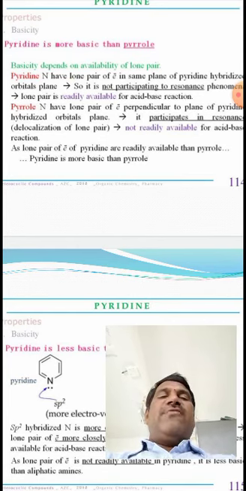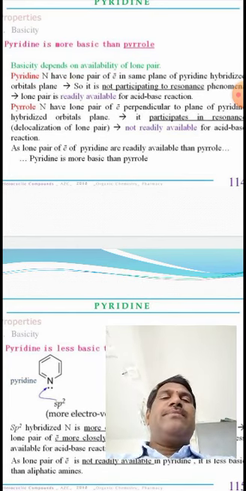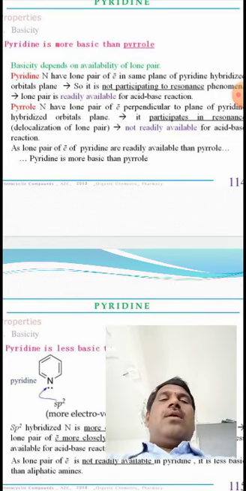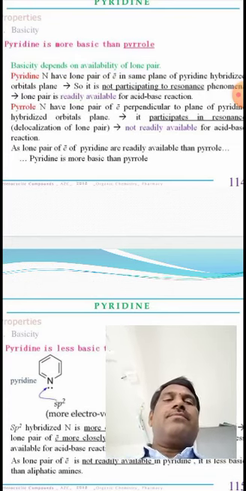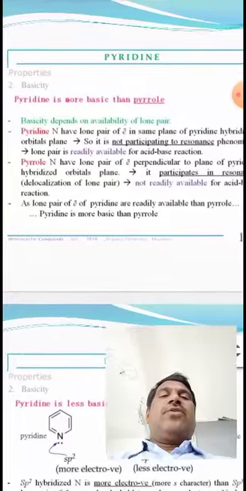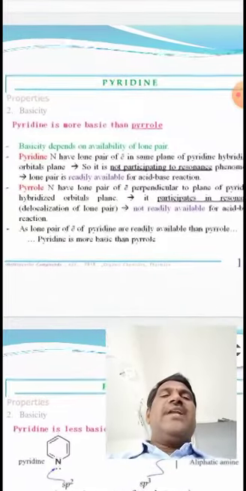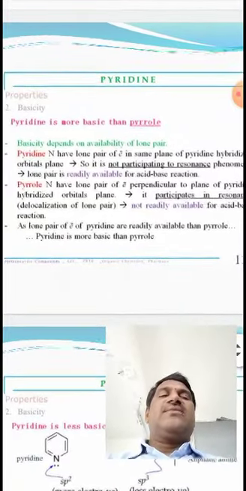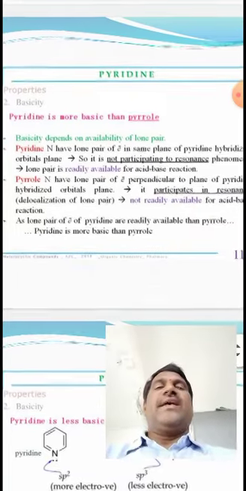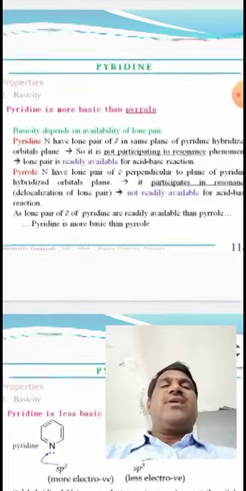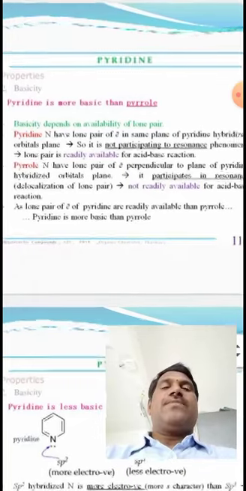So as the lone pair of electrons of pyridine is more readily available than in pyrrole, pyridine is more basic than pyrrole. Simply, we can say basicity depends on availability of the lone pair of electrons.